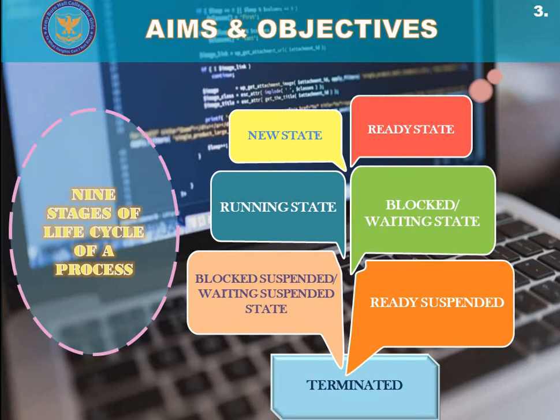But if we take an extensive overview of this life cycle of a process, it has 9 or 10 stages, such as new state, ready, suspended state, then running state, running to ready state, running to waiting or blocked state, running to terminated state, then waiting or blocked state, then waiting to ready state, waiting to suspended state, terminated state, etc.